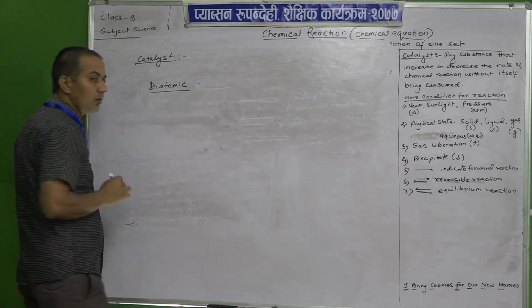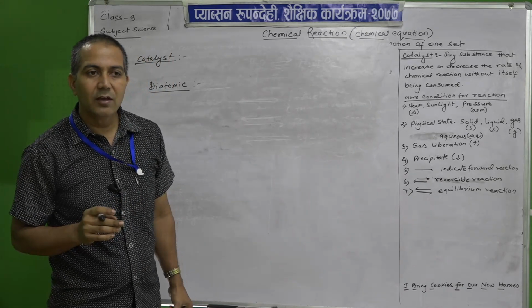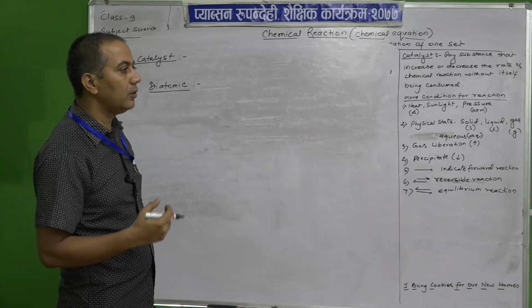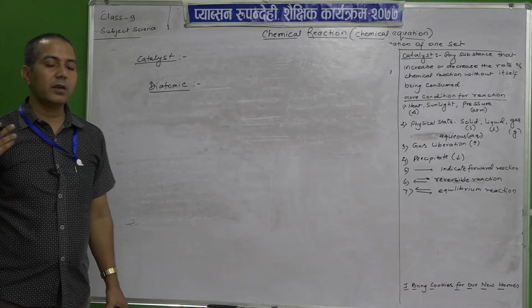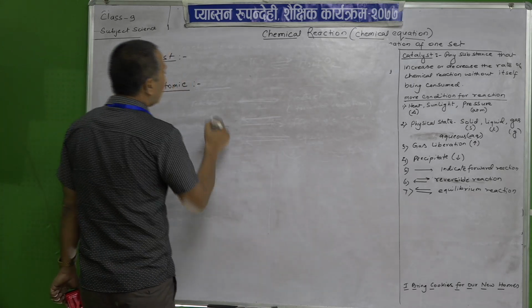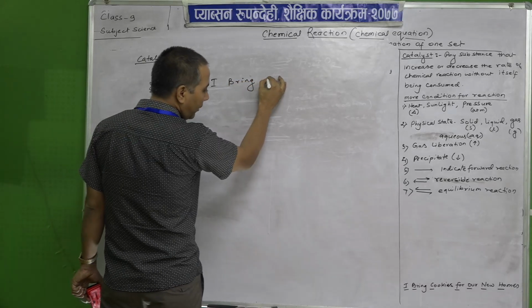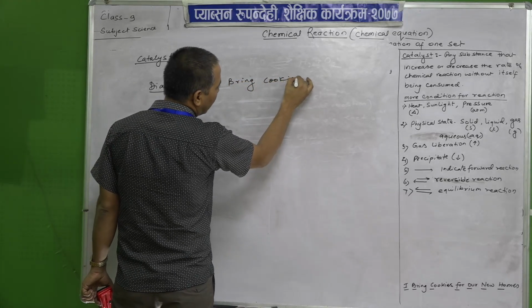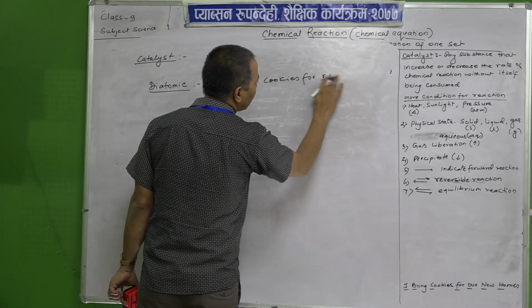So, what are the diatomic particles? Can you say? You have studied in class 9 during valency: diatomic, triatomic, tetraatomic particles. Like this sentence: I bring cookies for new house.